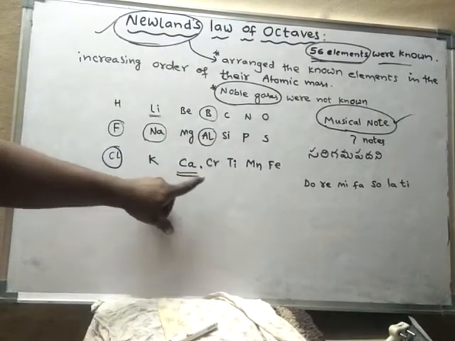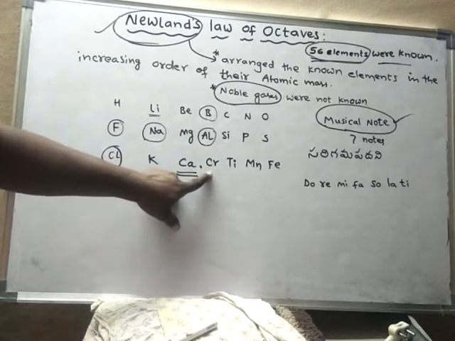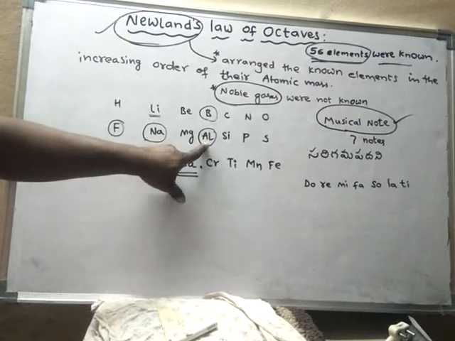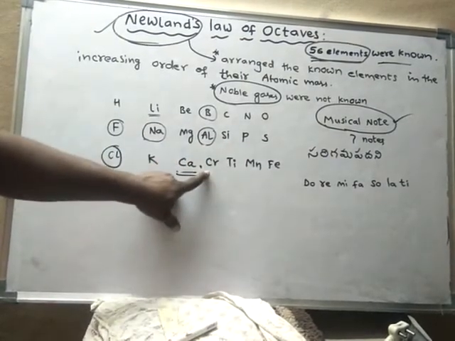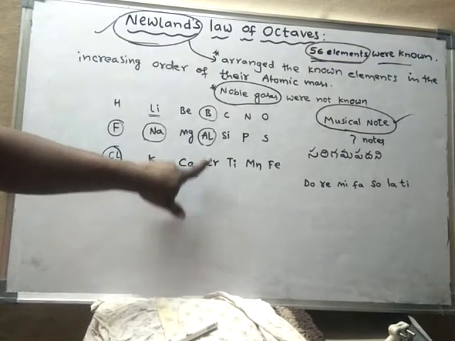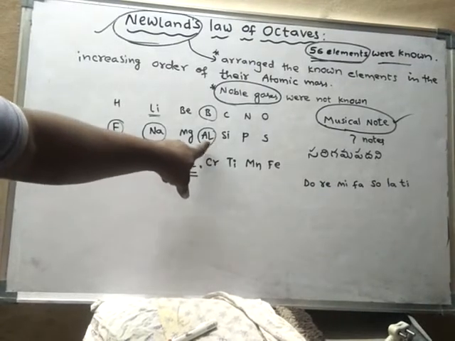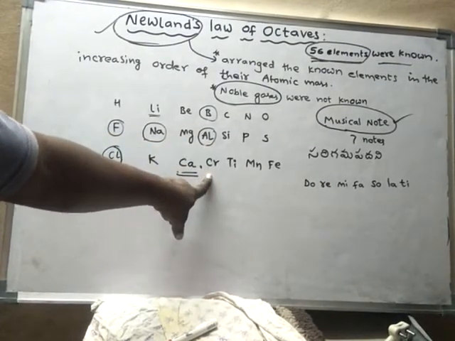That means if it is the eighth element, its first element should be aluminium, because if you start from aluminium, 1, 2, 3, 4, 5, 6, 7, 8, it is the eighth element. But here the properties of aluminium are not repeated in chromium. The properties shown by aluminium are different from the properties of chromium.